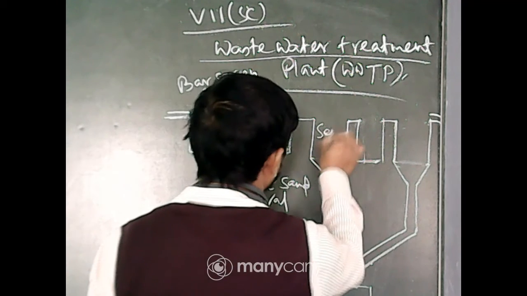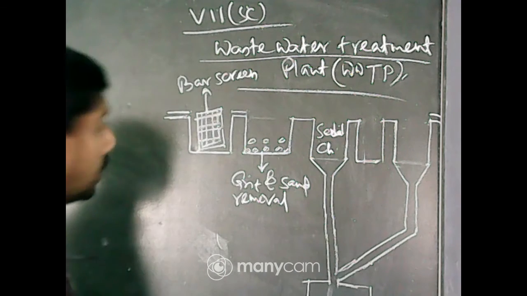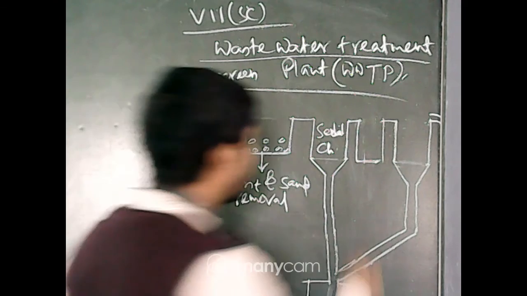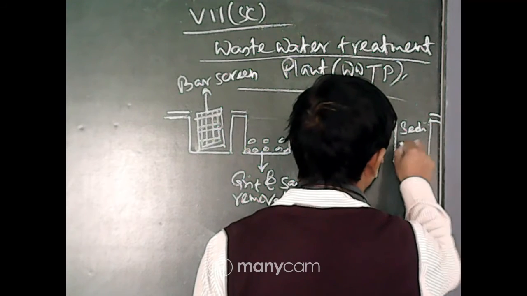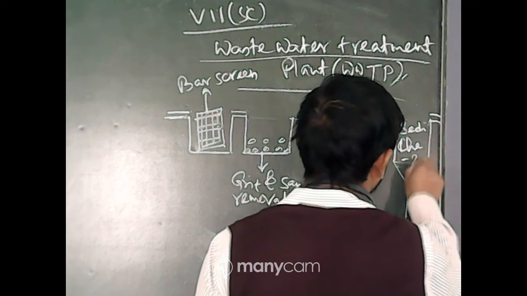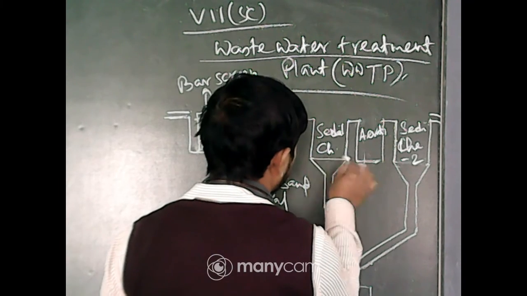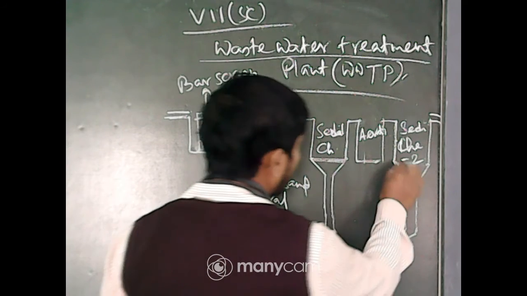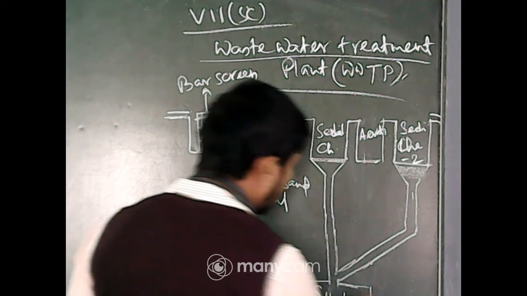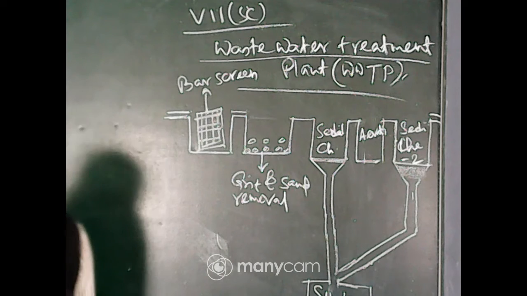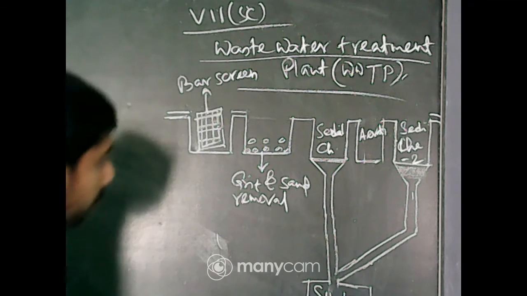This is the sedimentation chamber. Number 3 and number 4 again, it is the aeration tank. It is sedimentation chamber 2, and this mass, there is a sediment filter. This mass is called sludge.